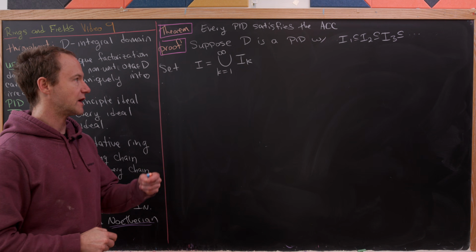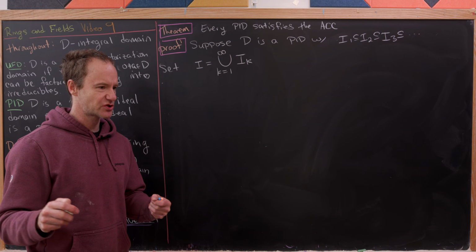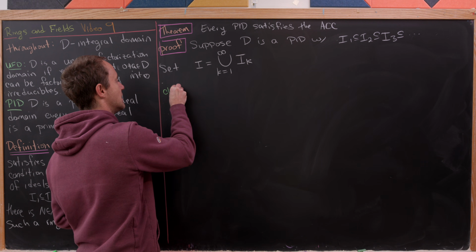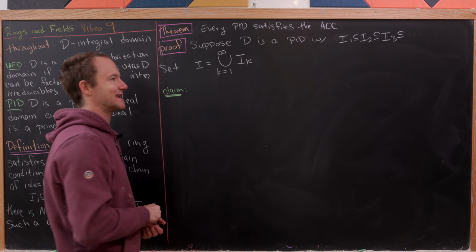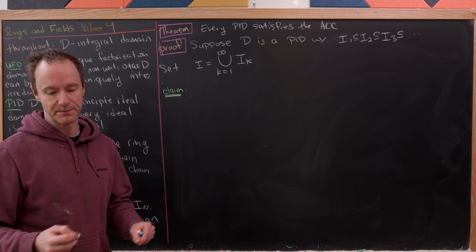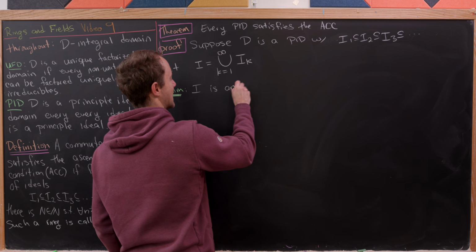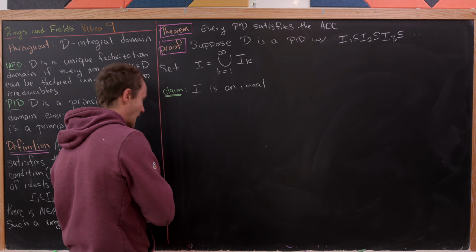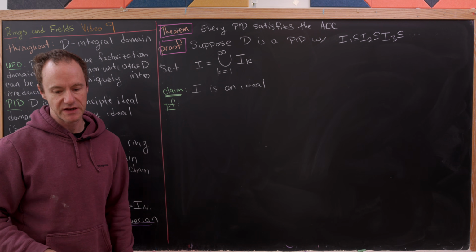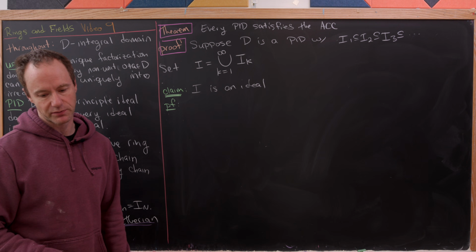And now, a priori, we do not know that that is an ideal, but we're going to show that it's an ideal. Now, perhaps it shouldn't be super obvious that it is an ideal, because we know that if we take the union of two ideals, we need not get an ideal. Versus if we take the intersection of two ideals, we do get an ideal. But anyway, let's show that this I is an ideal. Okay. So how can we do that? Well, let's recall that we had something called the ideal test, so we can use that. It needs to be closed under subtraction, and it needs to have this absorption property.